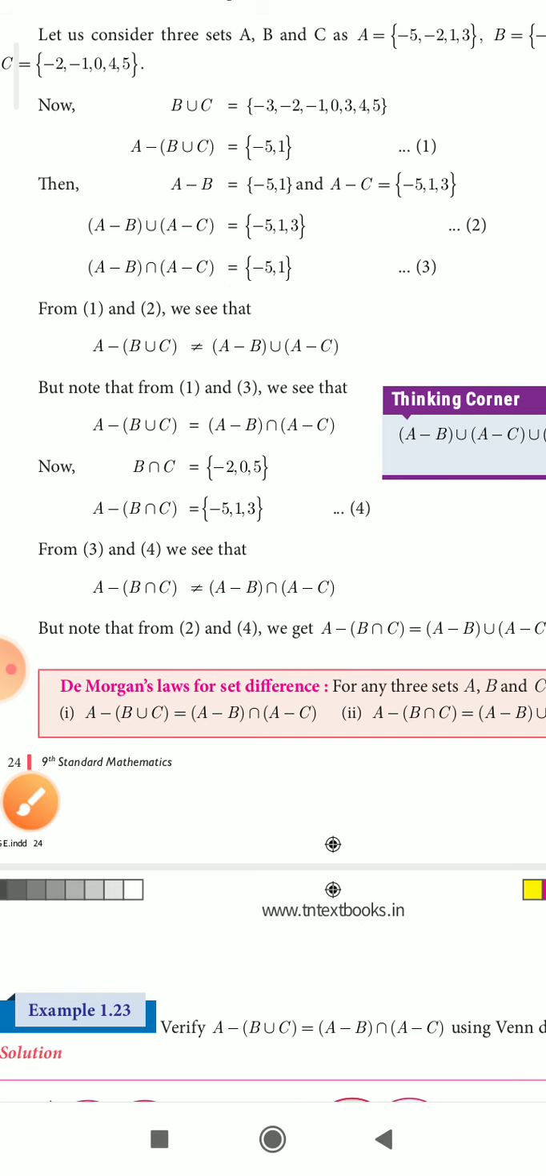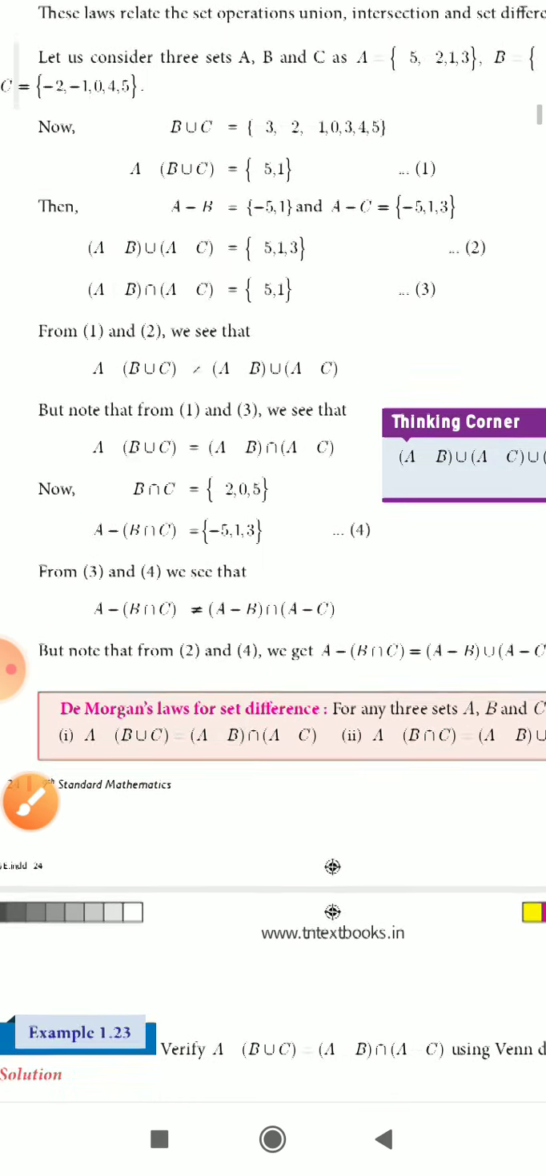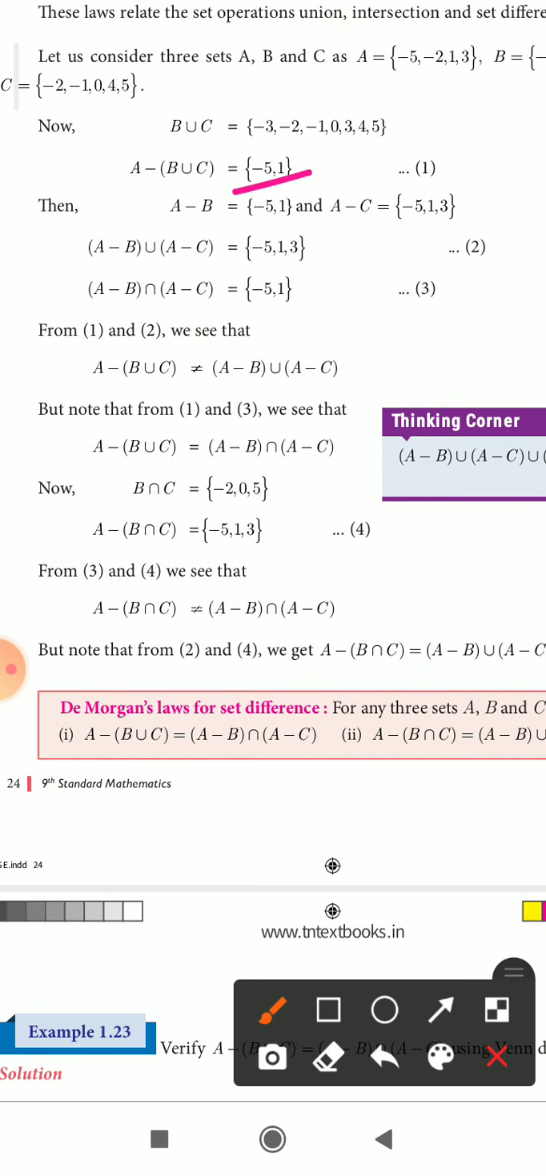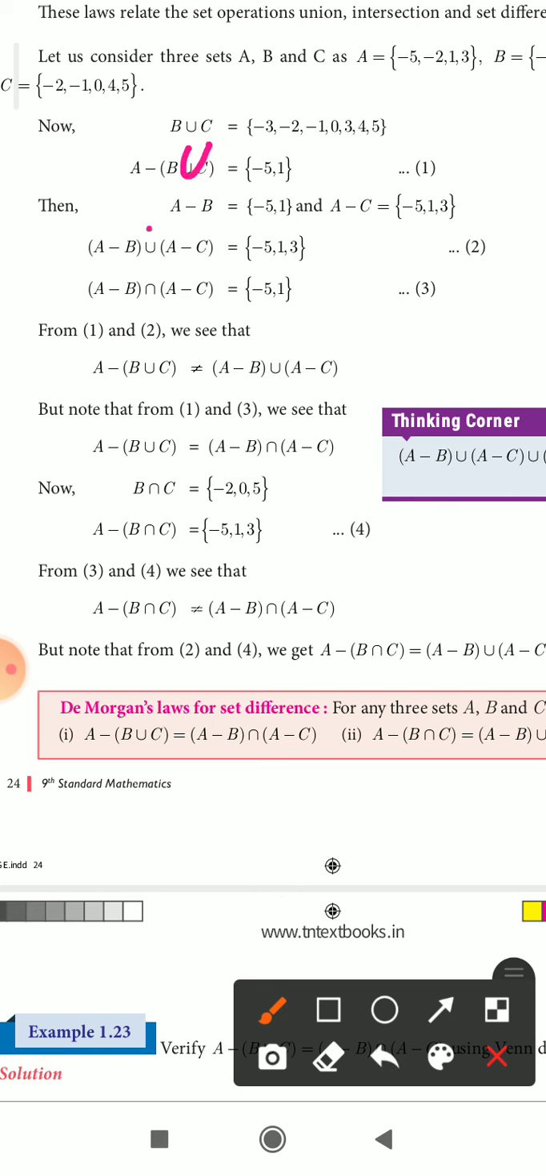Now compare equation 1 and equation 2. Equation 1 is minus 5 comma 1. Equation 2 is minus 5 comma 1 comma 3. We see that this LHS is not equal to this LHS, because here it is minus 5 comma 1 only, but here it is minus 5 comma 1 comma 3. The 3 is extra, so this is not equal. That means union is not equal to union.